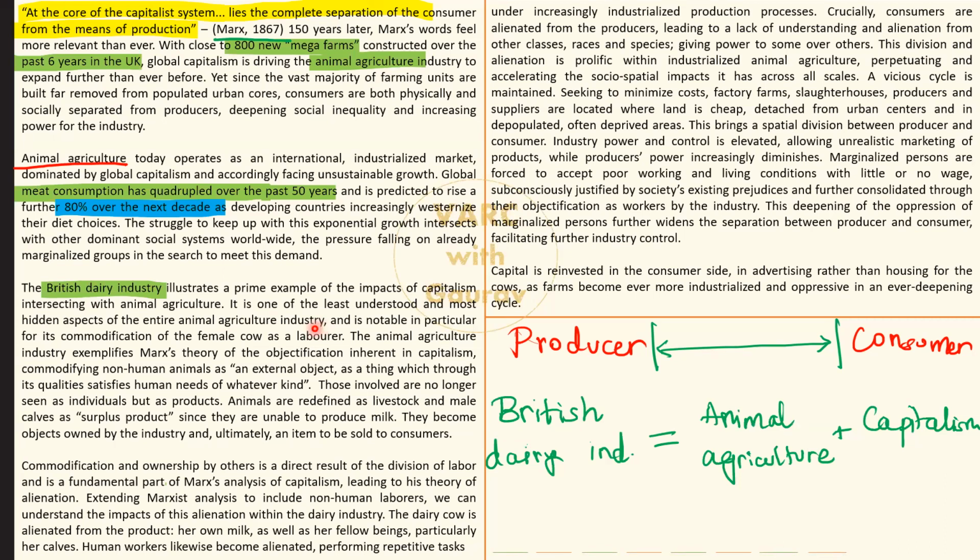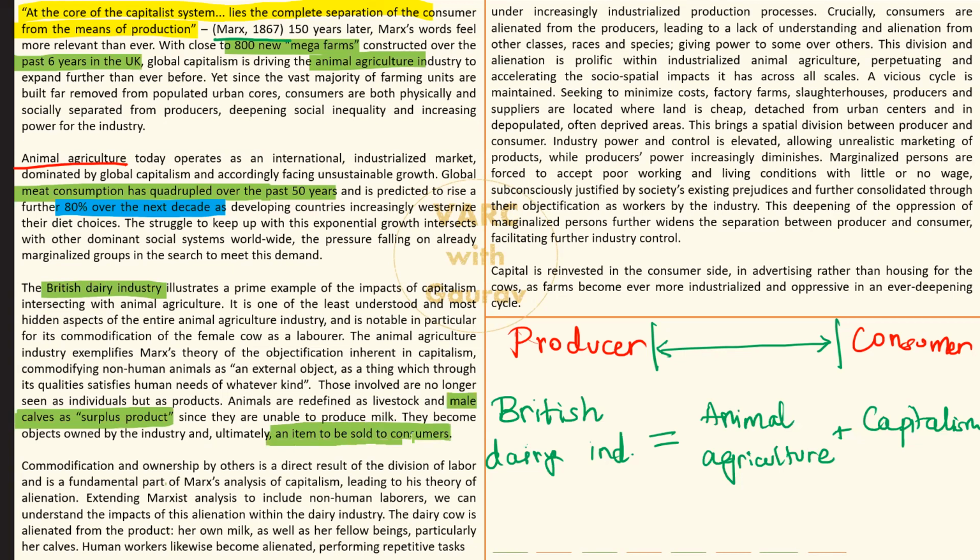And the buck does not stop there. The female cow maybe one day is going to give birth to an offspring. An offspring, तो क्या होगा? Offspring will either be once again a female cow. वो हो गया तो चलो ठीक है, well and good. It's going to be the next generation cow. But if it turns out to be a male calf, okay, we call the offspring of a cow a calf. ठीक है? तो अगर एक male calf निकल गया, as mentioned over here, तो this is also considered as a commodity. और ये तो surplus products है, male calf is not going to give us milk. तो क्या किया जाए? तो then it is sold out, an item to be sold to consumers.